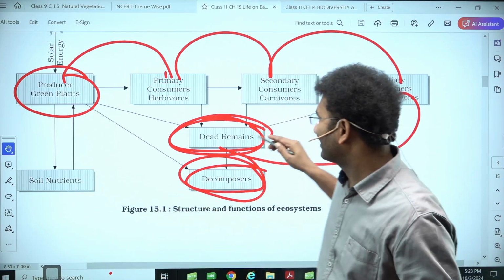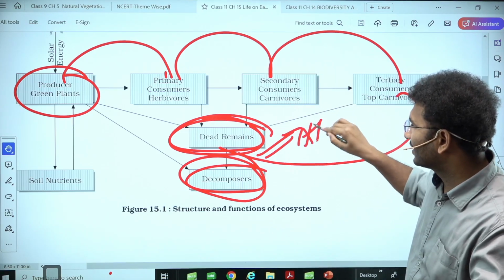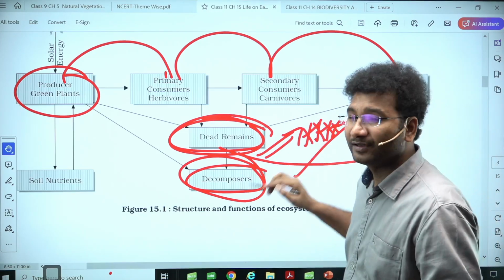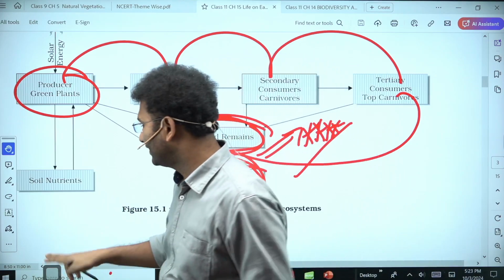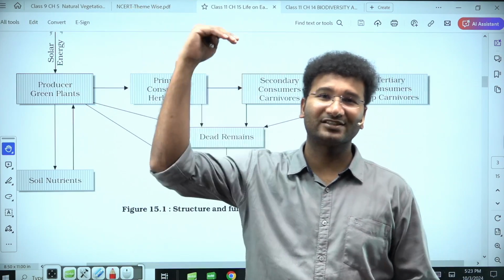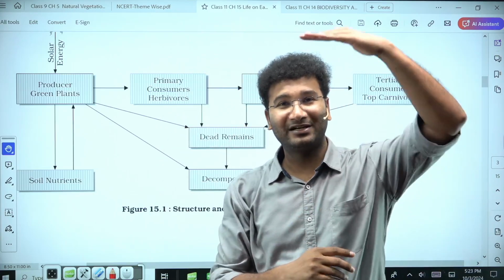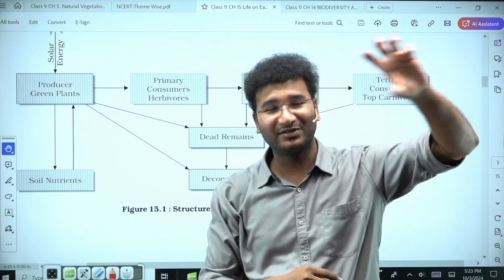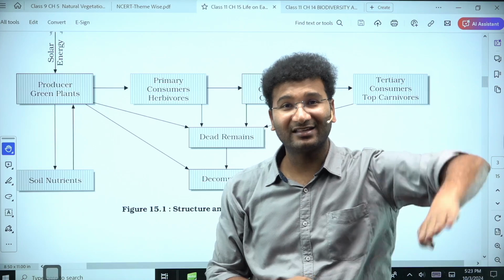So in fact, they have the highest value. Something which eats the dead and something which eats the living, you have to give them a higher priority in the ecosystem. You have to keep them at the higher strata, right? Because something which eats the dead and living, they are the ones who are cleansers.